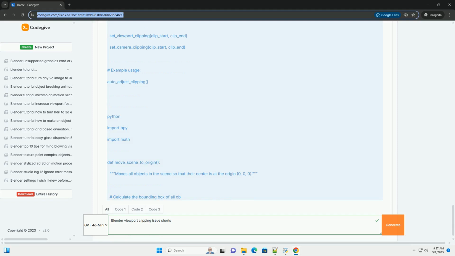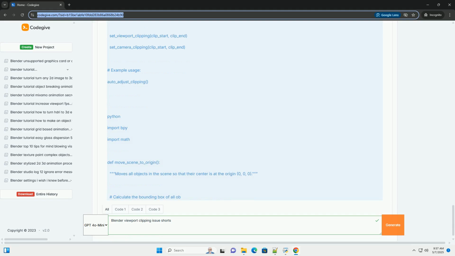Camera positioning and scale. How far your camera is from your scene, and the overall scale of your objects, heavily impacts whether clipping becomes a problem. If you're working on a miniature scene, the default clipping values might be way too large. Conversely, if you're modeling a planet, they're probably too small.